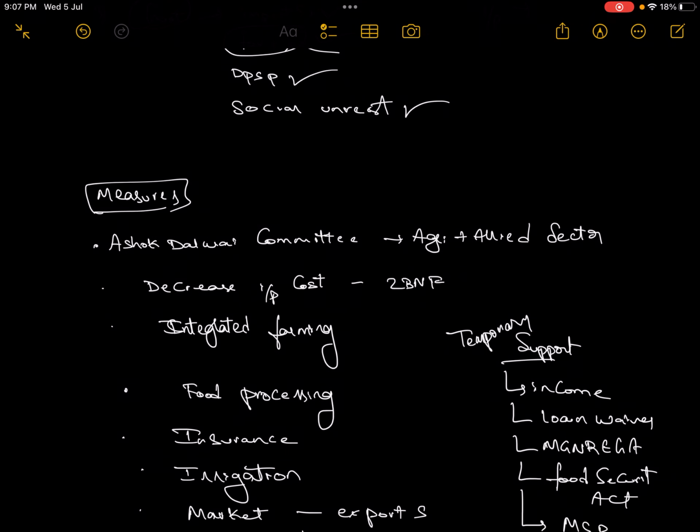So when we have to suggest measures, we can take the measures from the major committees that were appointed by the government. The major such committee is the Ashok Dalwai committee. The Ashok Dalwai committee said, why focus only on agriculture? Expand to the allied sectors also, be it blue revolution, white revolution, red revolution.